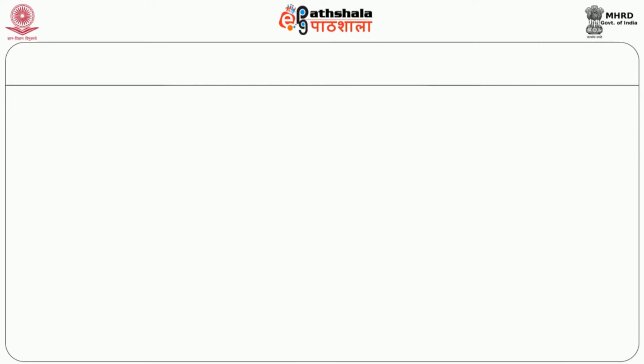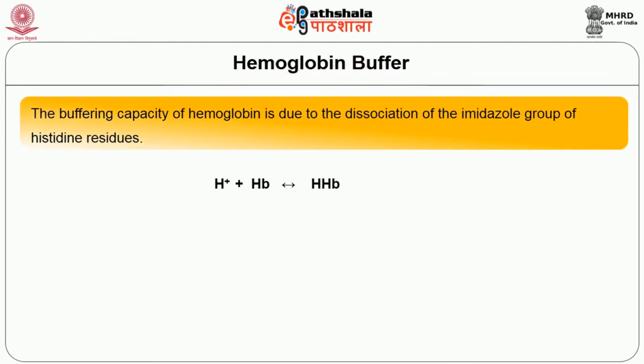The next important body fluid buffer is hemoglobin. The buffering capacity of hemoglobin is due to the dissociation of the imidazole group of histidine residues. The buffering capacity of hemoglobin is said to be 6 times more than that of the plasma proteins.